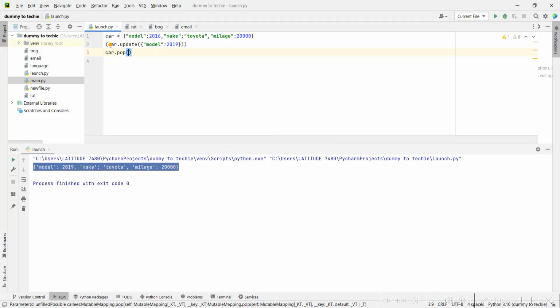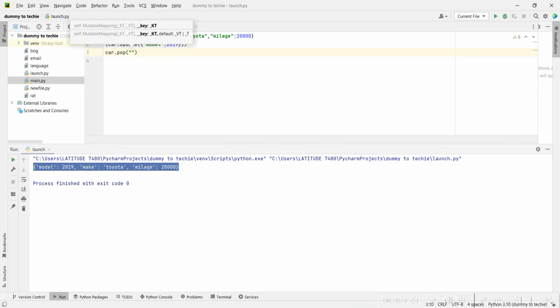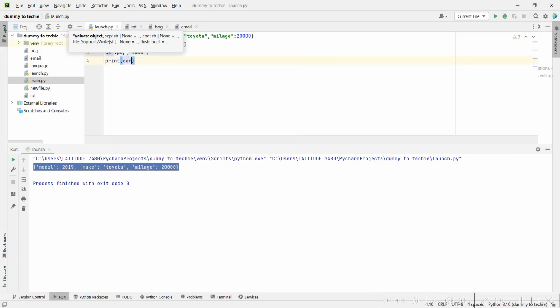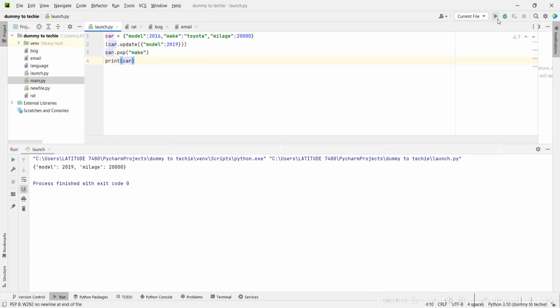All you need to specify here is the key that you are trying to pop. What I want to pop is make. So if I pop make from car and I now print out the car again, you see the make is gone. So that's how you add, update, and delete from a dictionary.